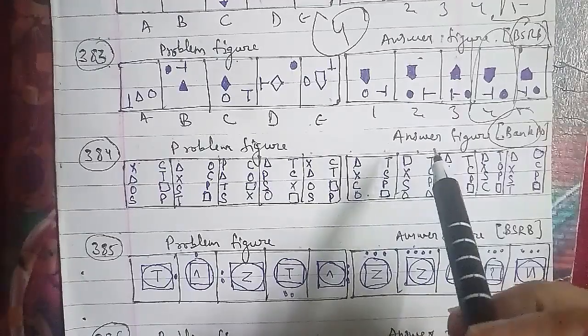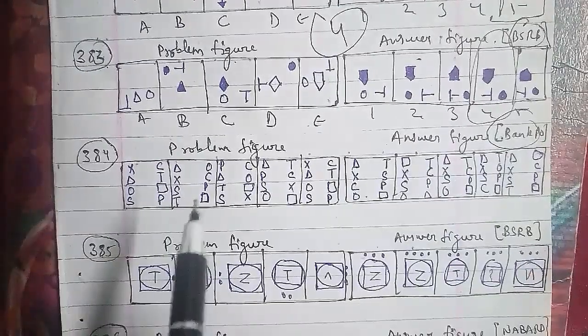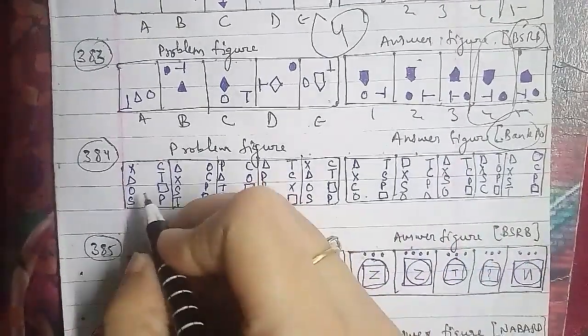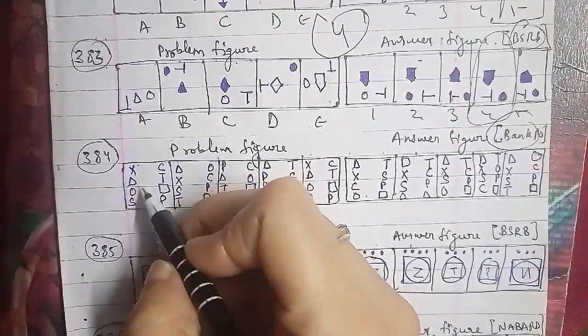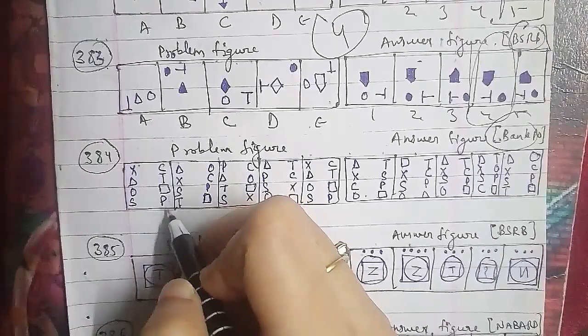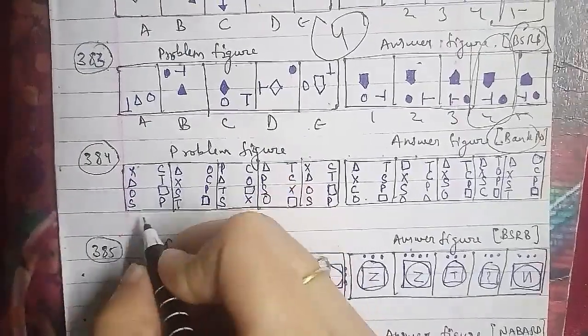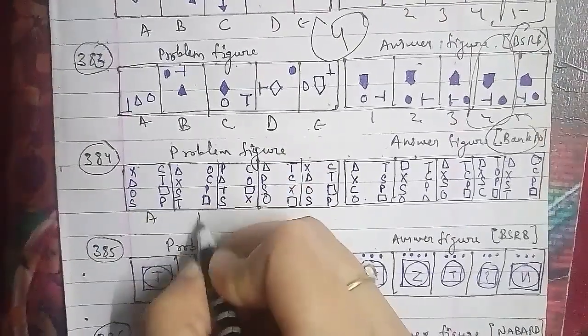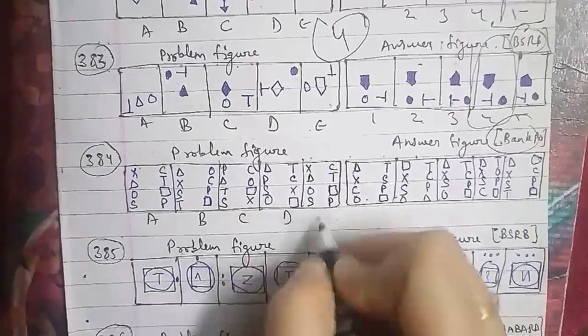Let's go ahead with the 385th question of the session. These were the problem figures and these were the answer figures, which has been asked in the BSRB question paper, which is also an important one. So that is named as A, B, C, D, E, 1, 2, 3, 4 and 5 respectively.